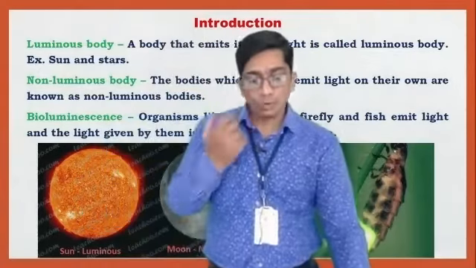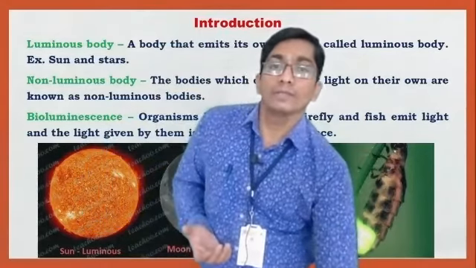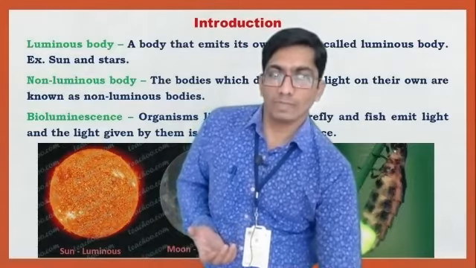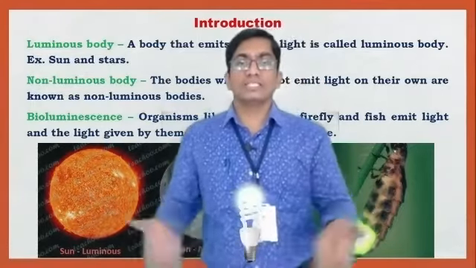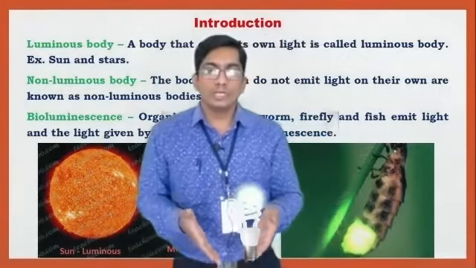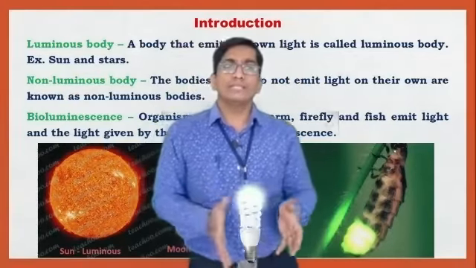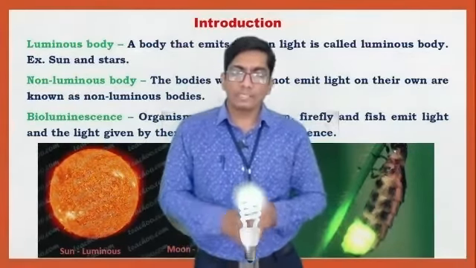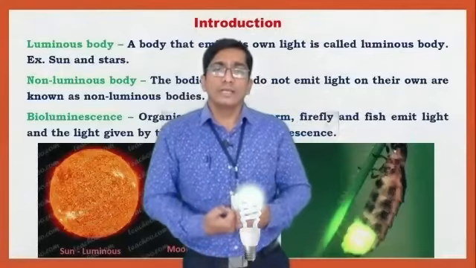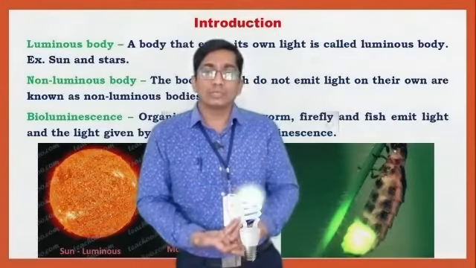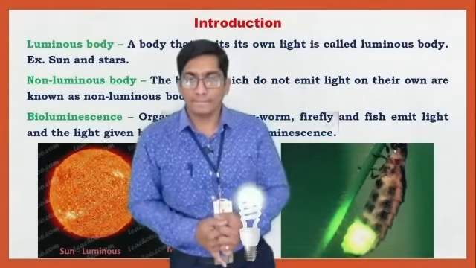Now let's see one more example of a luminous body. This is a fluorescent tube, the CFL, which we know well. The CFL is a luminous body because it emits its own light.